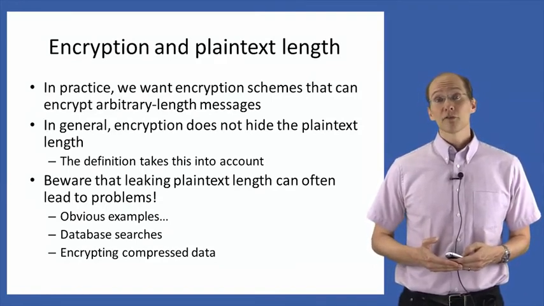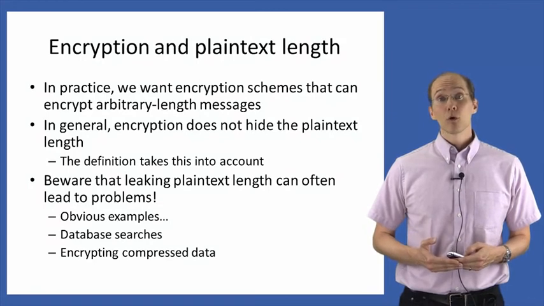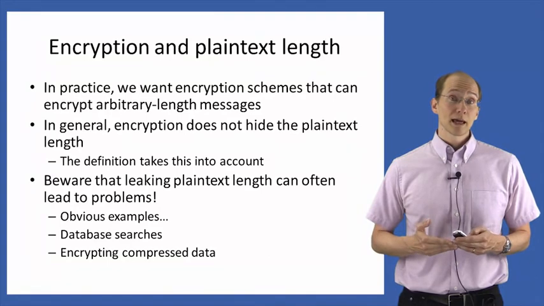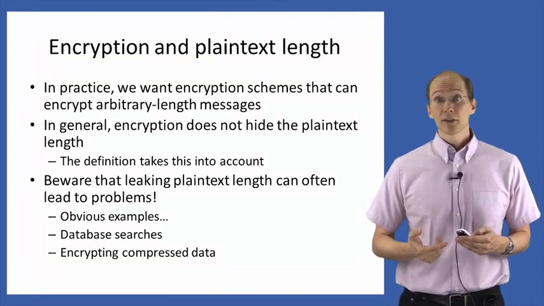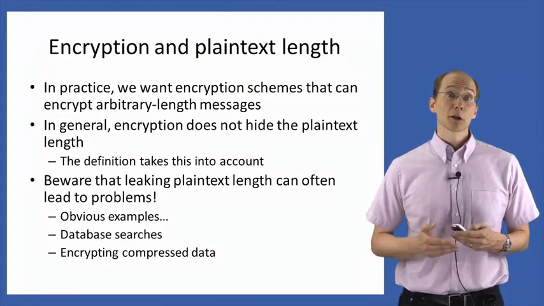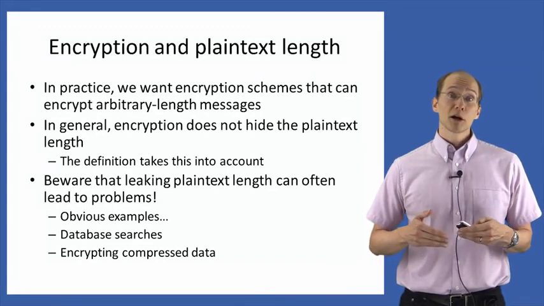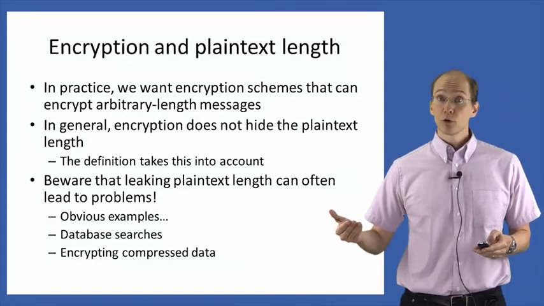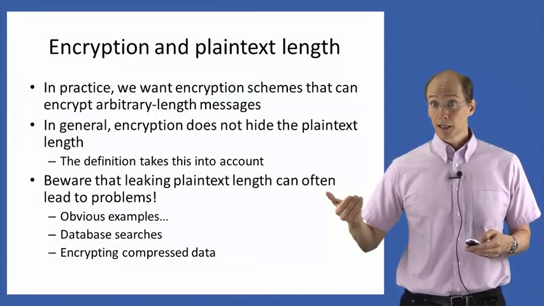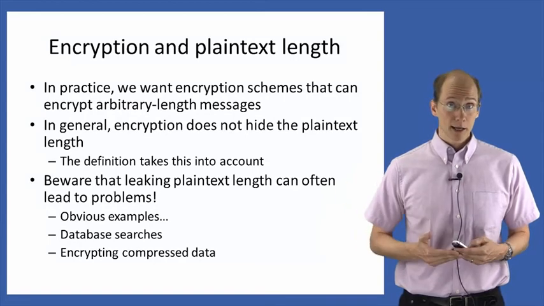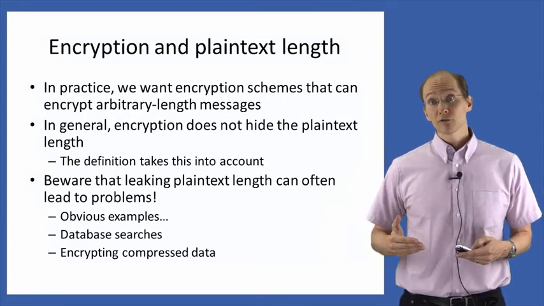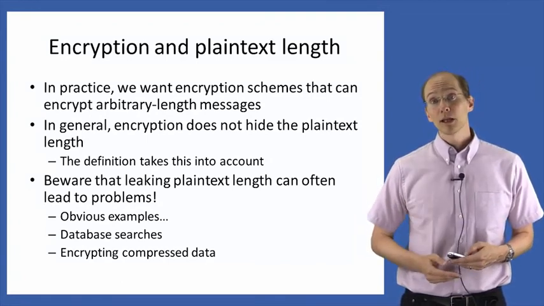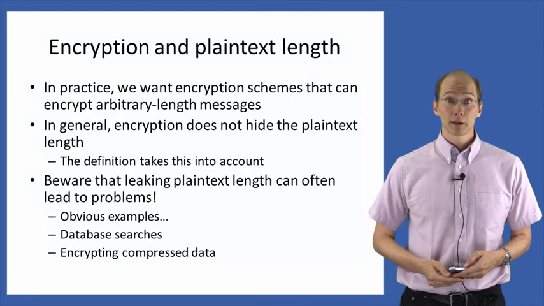Another good example is if I compress my data before I encrypt it. In that case, even if I start with two messages of equal length, they may compress to things that have different lengths, depending on the inherent structure in those two messages. And so if I just blindly compress my data and then encrypt the result, and the attacker can view the length of the ciphertext and from that get some information about the length of my compressed data, then the attacker can glean from that some information about my original uncompressed data. So these are just three examples of the kinds of things that can come up in practice.